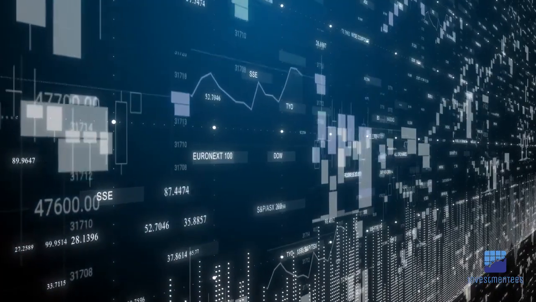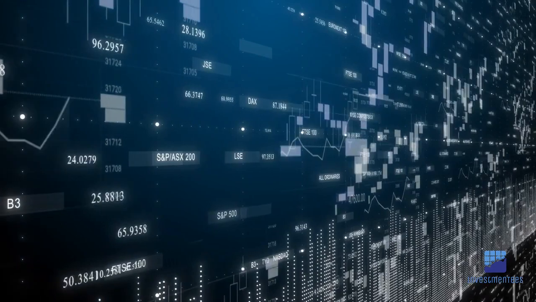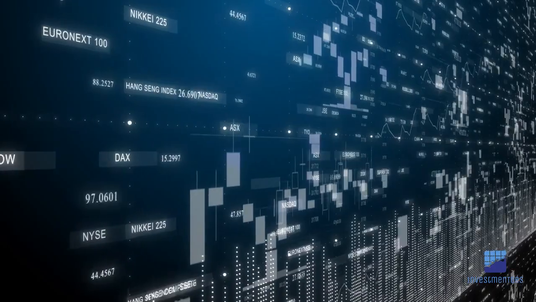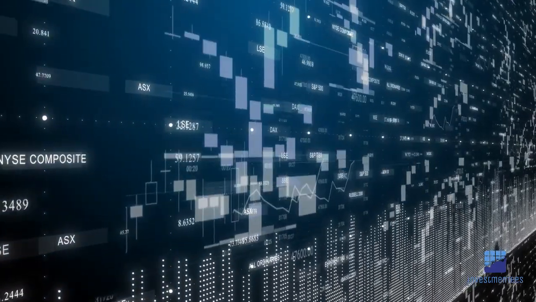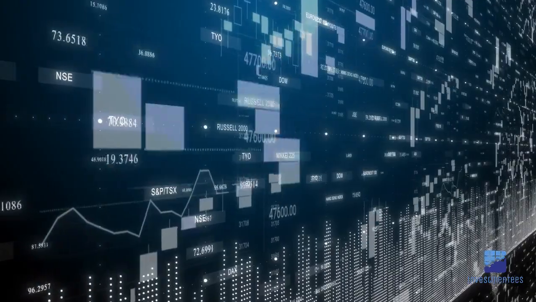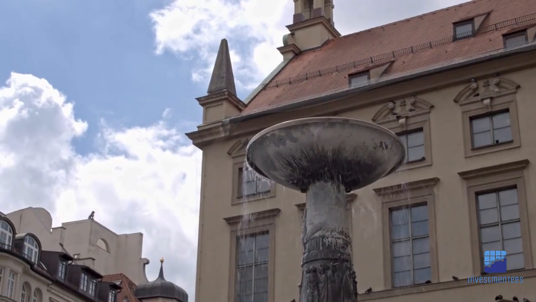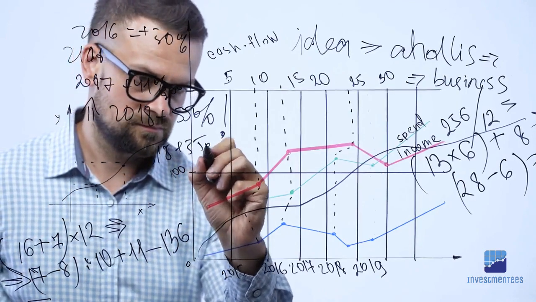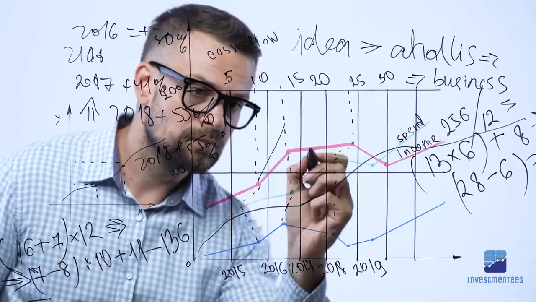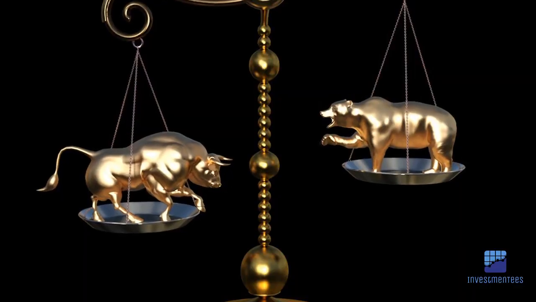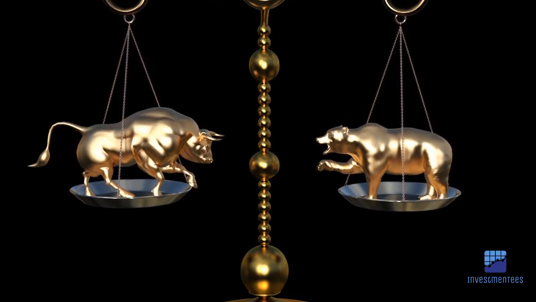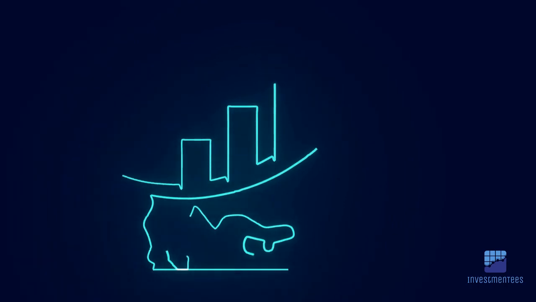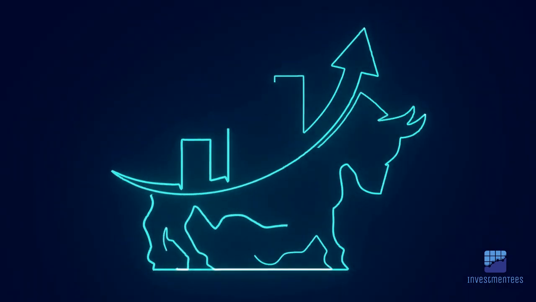5. The ARMS Index indicator. The ARMS Index, also known as the Trading Index or TRIN, is a technical indicator used to measure the strength of market trends by comparing the ratio of advancing stocks to declining stocks with the ratio of advancing volume to declining volume. It was developed by Richard Arms in the 1960s. The Arms Index is calculated by dividing the ratio of advancing stocks to declining stocks by the ratio of advancing volume to declining volume. A reading above 1 is generally considered bearish, indicating that selling pressure is higher than buying pressure. Conversely, a reading below 1 is generally considered bullish, indicating that buying pressure is higher than selling pressure.